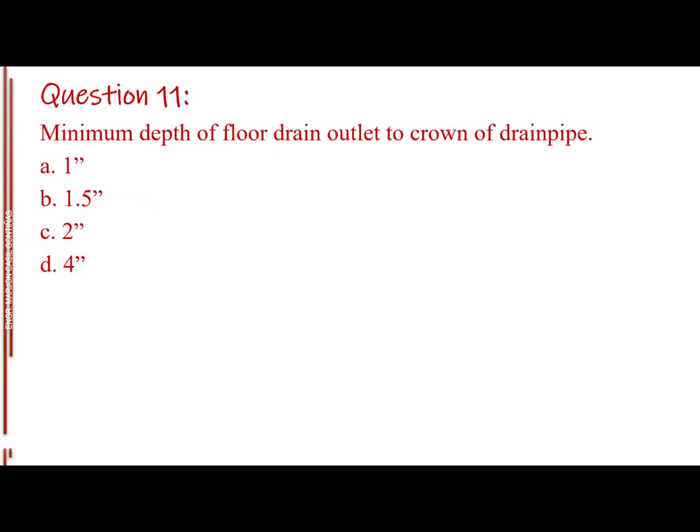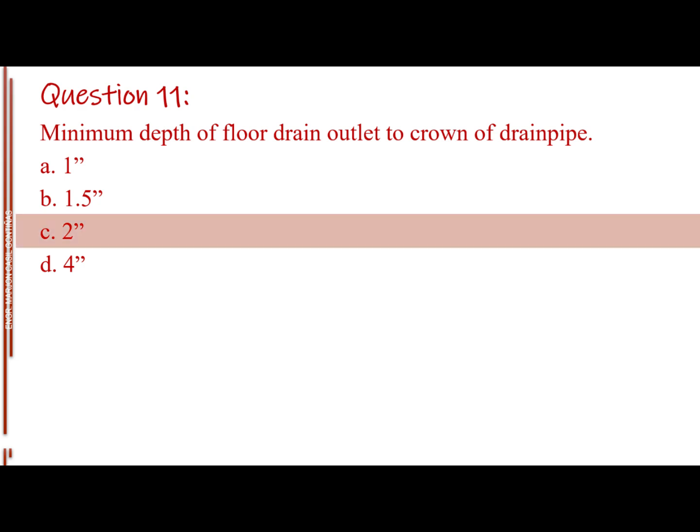Question number 11. Minimum depth of floor drain outlet to crown of drain pipe. Letter A, 1 inch. Letter B, 1.5 inches. Letter C, 2 inches. Letter D, 4 inches. The answer is letter C, 2 inches.